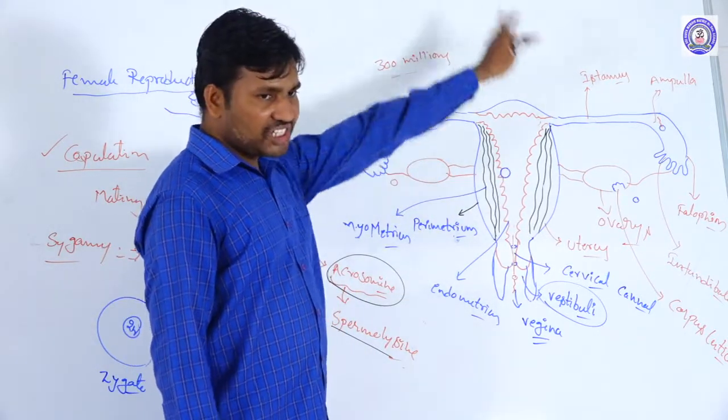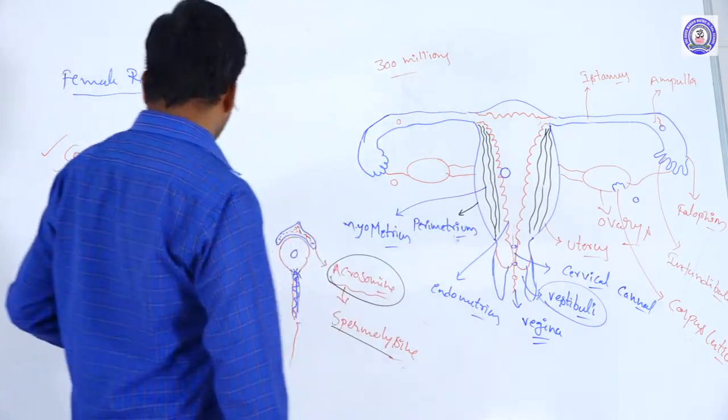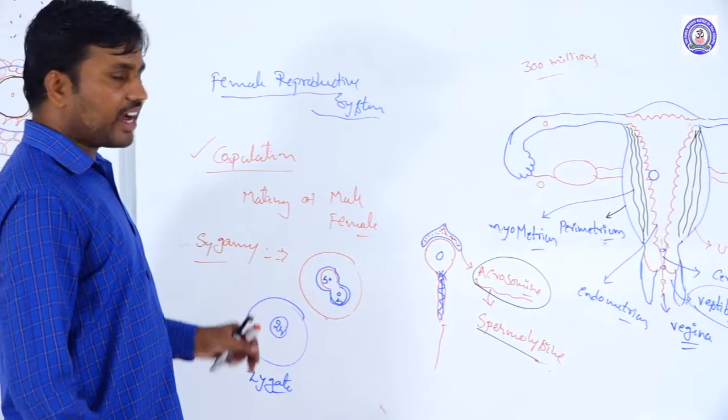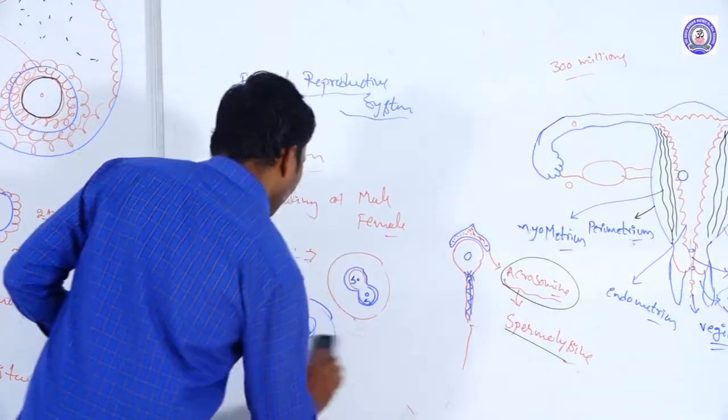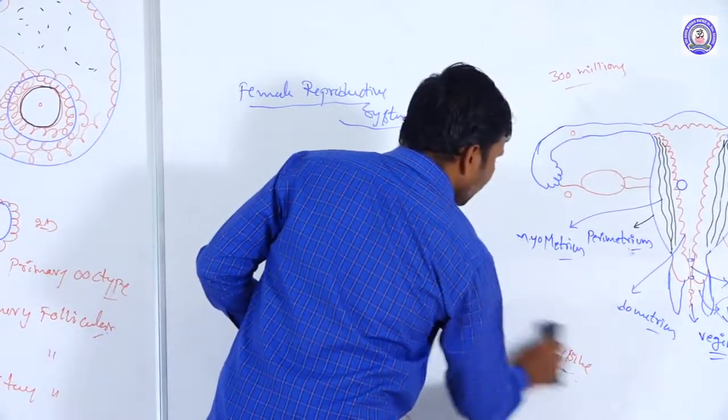Once implantation occurs, we already know that the zygote has the 2n condition. This 2n zygote undergoes the cell division process.